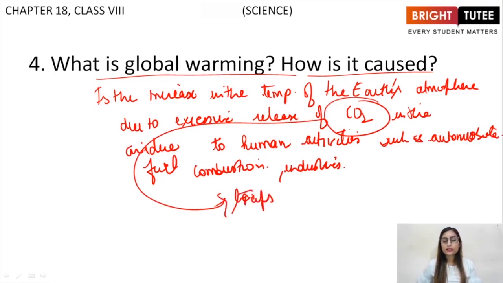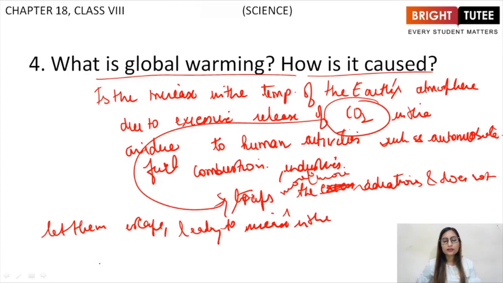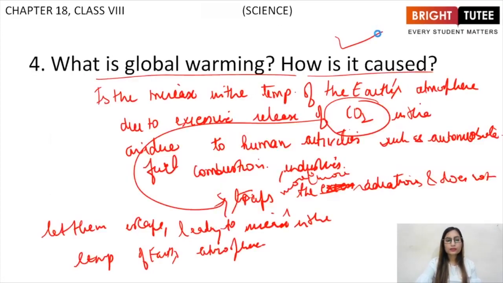Then you have to explain it in the same way. Traps the radiations, traps more and more radiations, and does not let them escape, leading to the increase in the temperature of Earth's atmosphere. So this is how global warming is caused, right? So these were the important questions related to the fourth topic of this chapter.